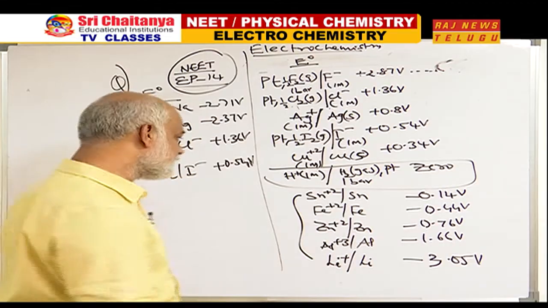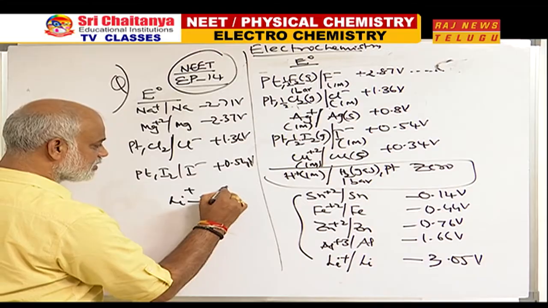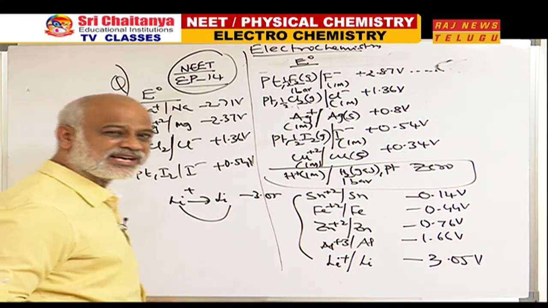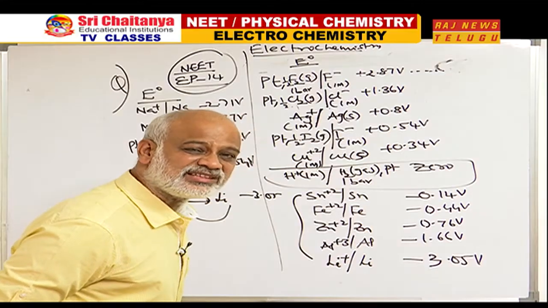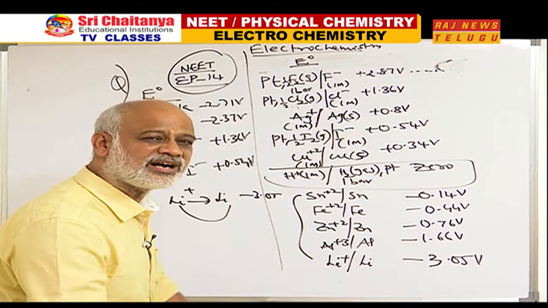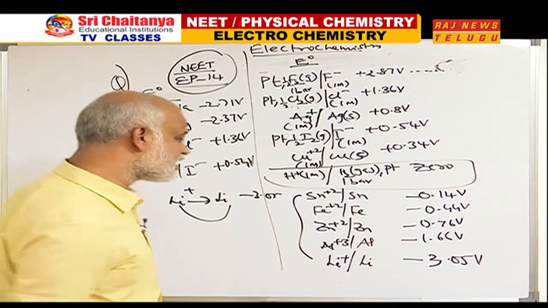Therefore, Li+ is the worst oxidizing agent, Li is the best reducing agent. Do you agree with me? Li+ to Li is negative, indicating the lithium ion has no tendency to undergo reduction at all. It is the weakest, worst oxidizing agent.